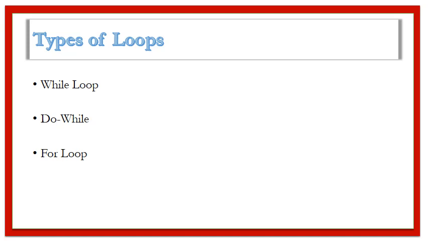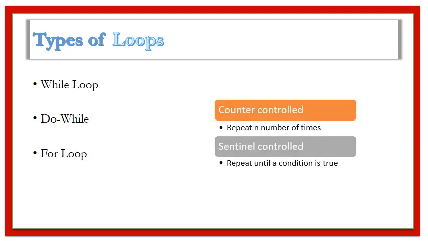These looping structures are further categorized into two types: the counter control loops and sentinel control loops. A counter control loop repeats a block of code some number of times, whereas a sentinel control loop repeats a block of code until some condition is true. So all three loops, that is while, do while, and for, can either be counter control loops, if they repeat a block of code n number of times, or sentinel control loops, when the repetition is based on some condition.